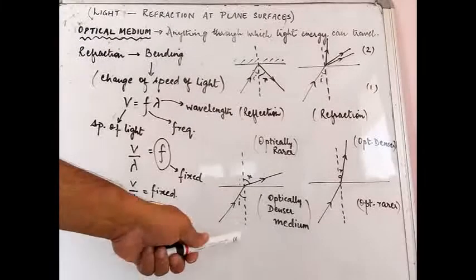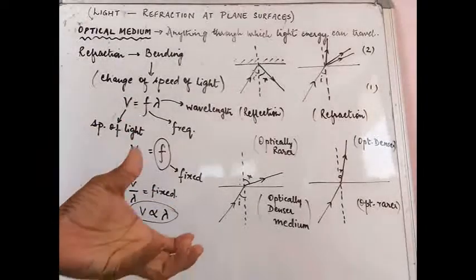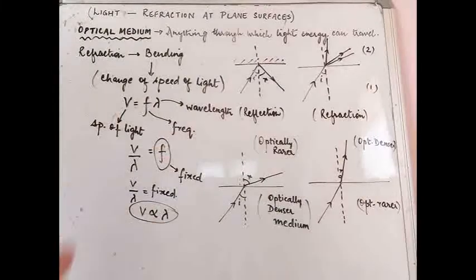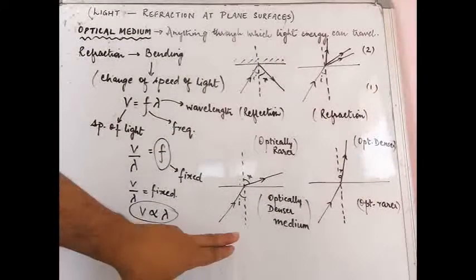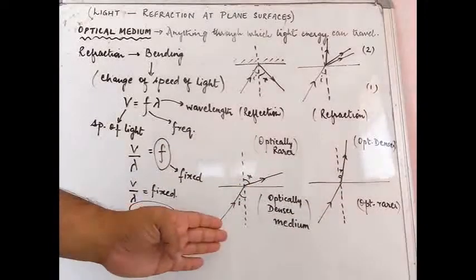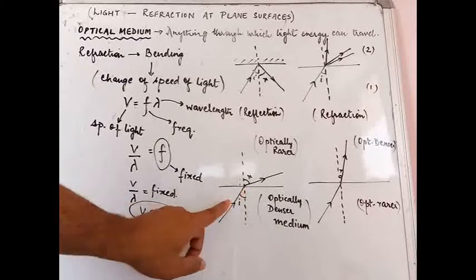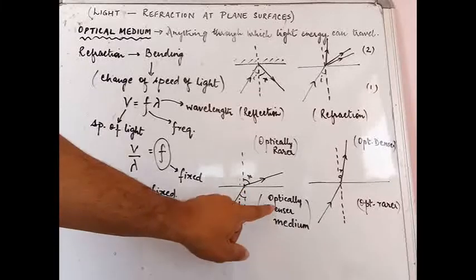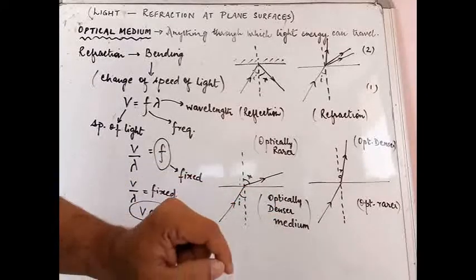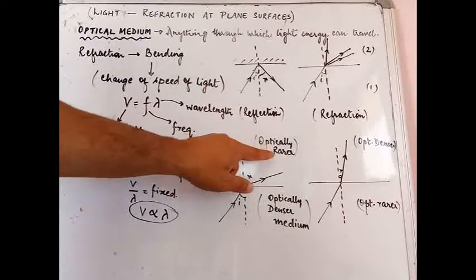Now coming to the laws which govern refraction, or the rules that we will follow. These are the two different diagrams that I have drawn. Let us first look at this diagram. There is a ray of light traveling in medium 1, which is an optically denser medium, and the medium into which it is going is an optically rarer medium.